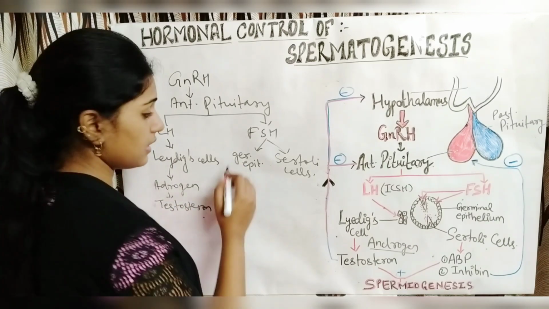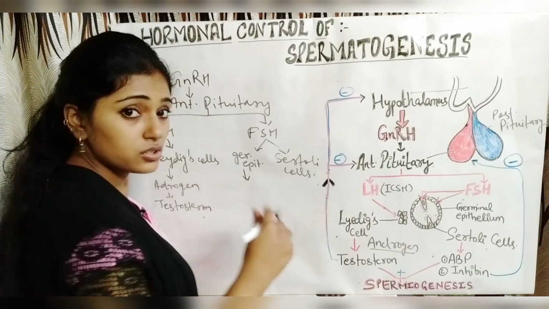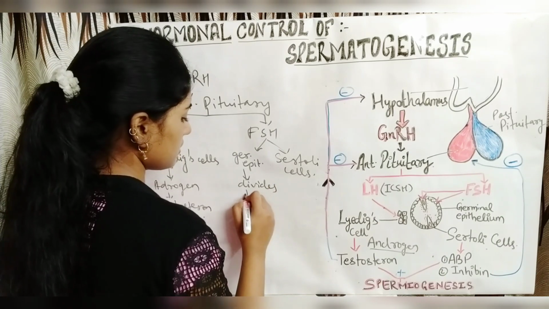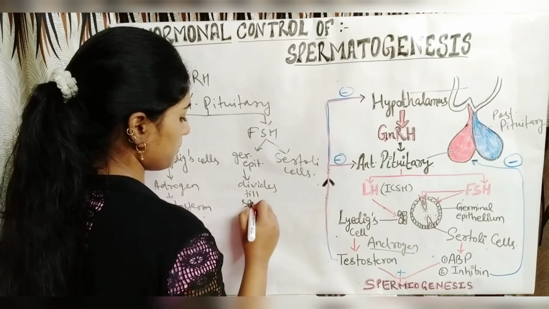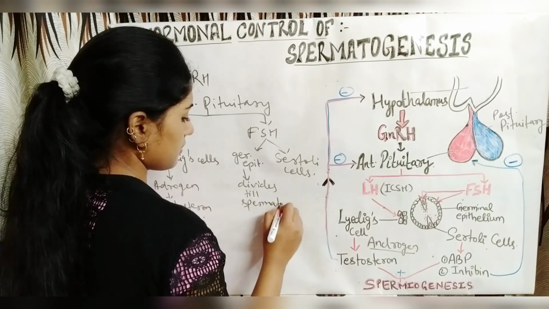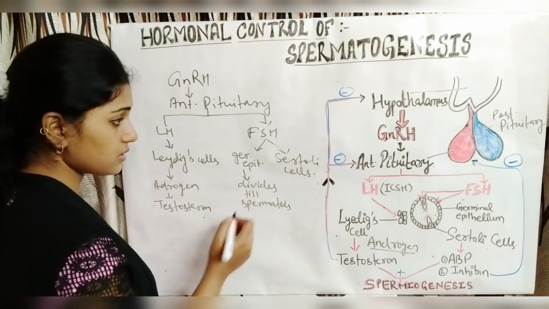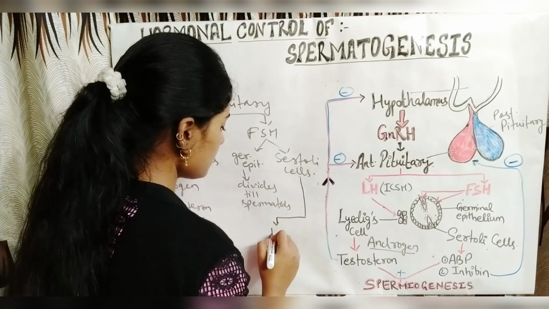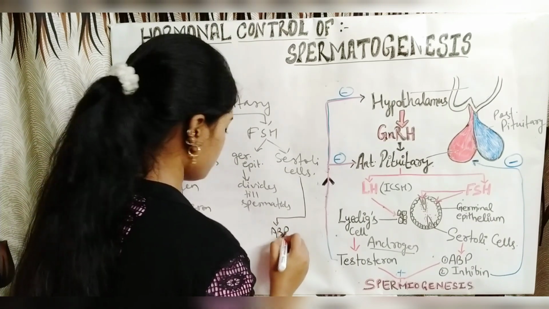The germinal epithelium after stimulation undergoes division till the spermatids are formed. Then the Sertoli cells secrete androgen binding protein.